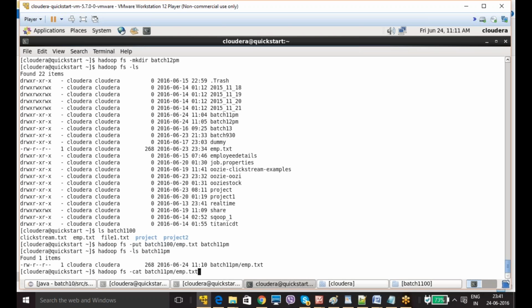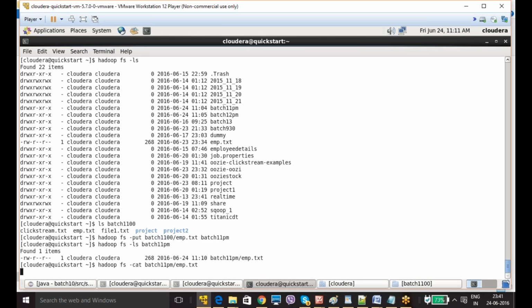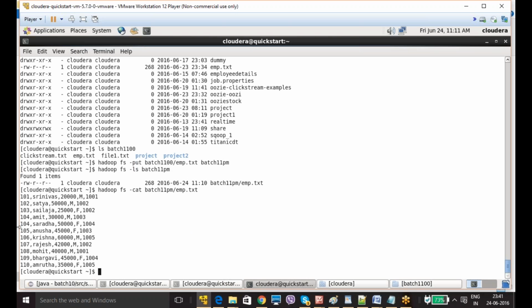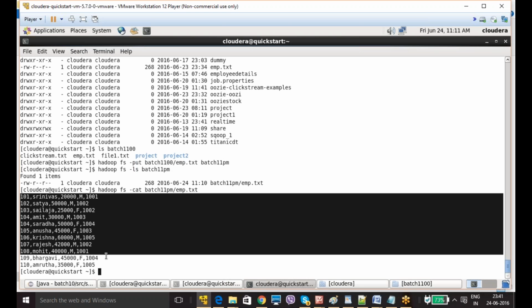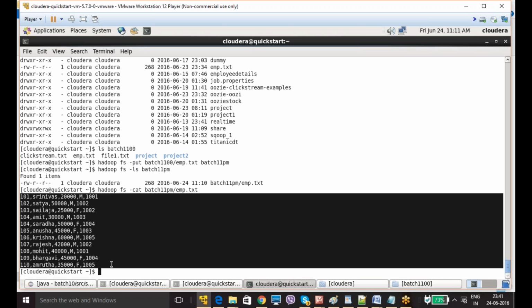You can give like this. So this is my data under my emp.txt file.